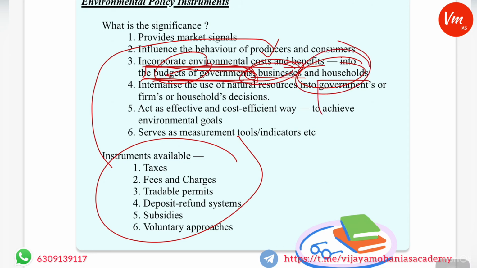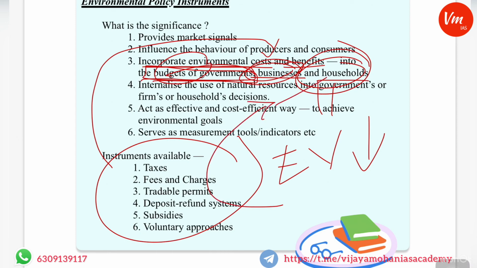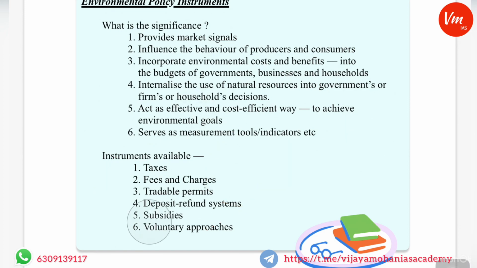For instance, consider electric vehicles. If there is a reduction of taxes on electric vehicles, then there is a promotion of the purchase of electric vehicles by individuals. Thereby it reflects sensitivity in households' or individuals' budgets. So in this way it is important.